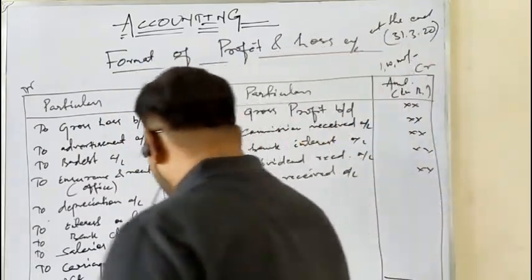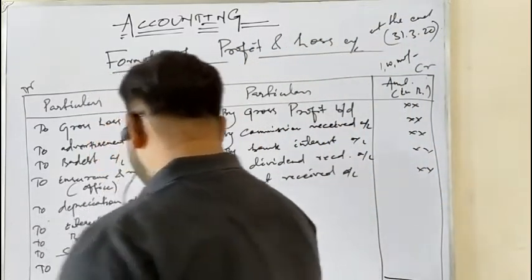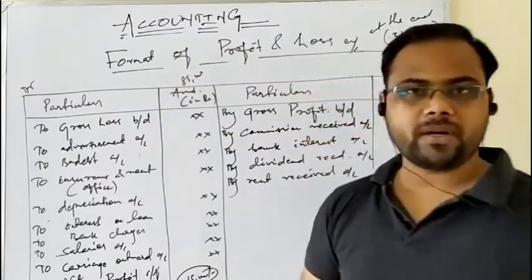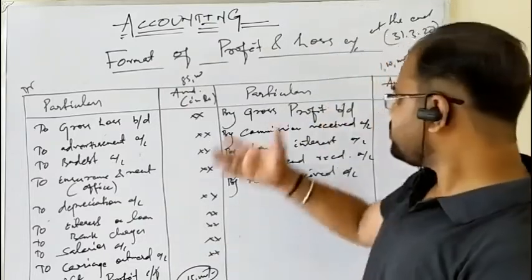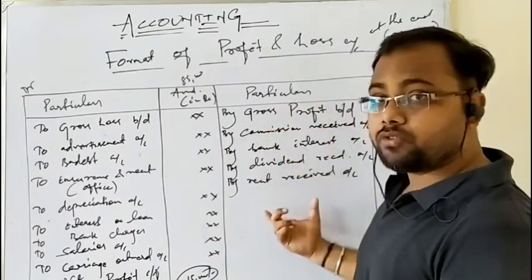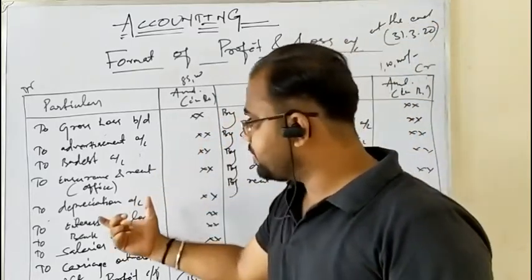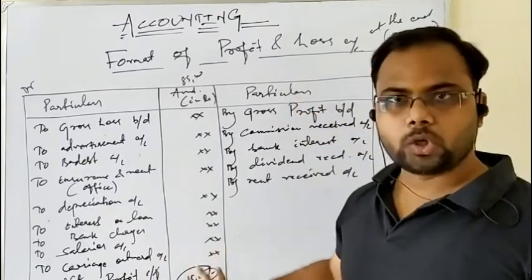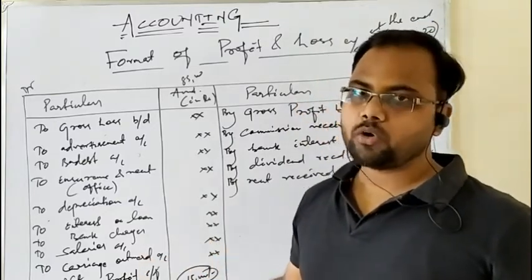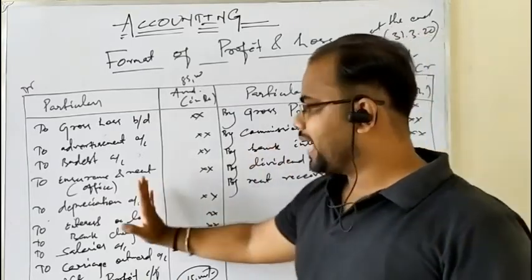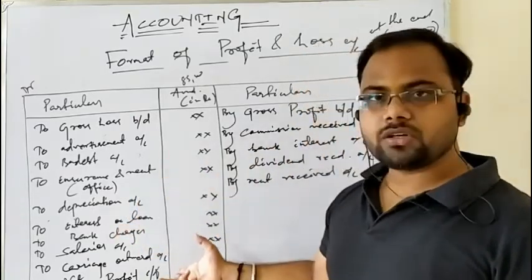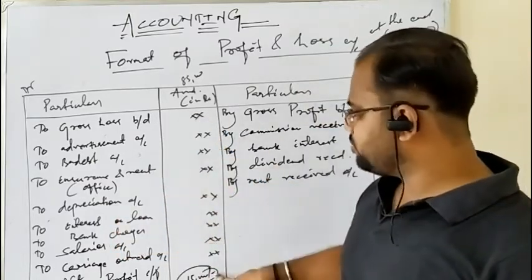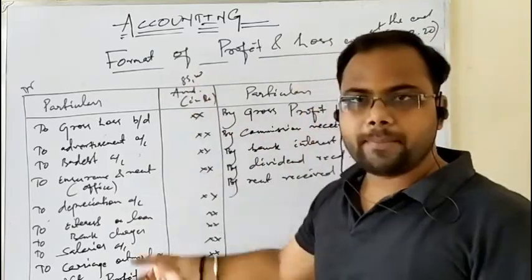I have written carry down. You can also write carry forward, because it is carried forward to balance sheet, that is the last of the final financial statements prepared under the final account. So if the indirect income, including gross profit, is more than the indirect expenses, the result is net profit, as I have given you the example. I think there should not be any doubt or confusion regarding this because the incomes are more and the expenses are less. And according to matching concept, the deficit amount is put on the deficit side. So the deficit amount is 15,000 and the deficit side is the debit side.